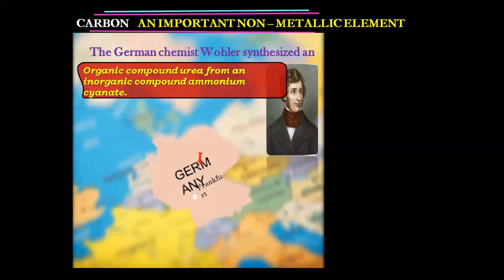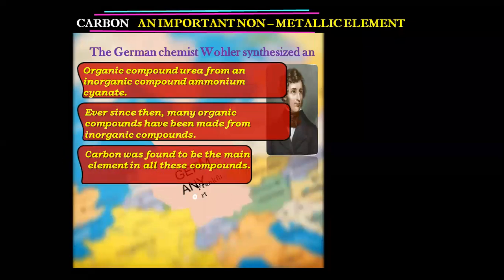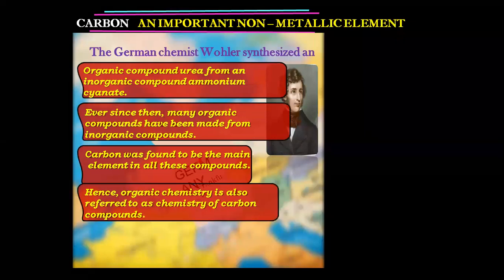Have you heard about urea? Synthesized means made. He made an organic compound, urea, from an inorganic compound, ammonium cyanate. Ever since then, many organic compounds have been made from inorganic compounds. And what we found as the important constituent in organic compounds was carbon. Urea is an excretory product found in living organisms. Hence, organic chemistry is also referred to as the chemistry of carbon compounds.